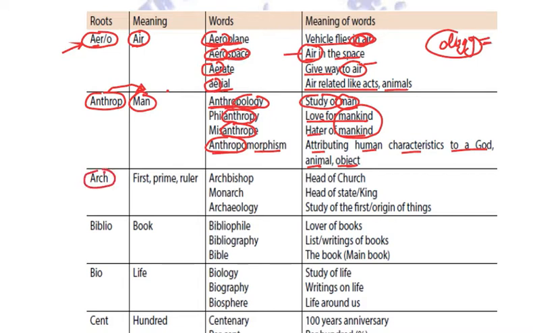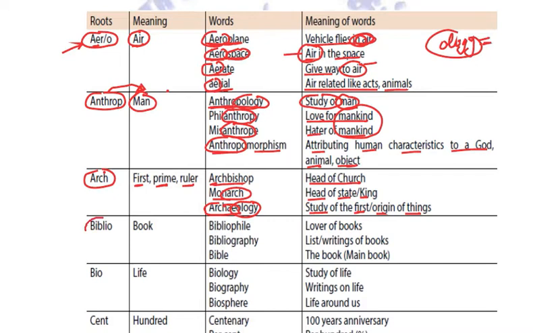Arch. It is first or prime or ruler. These are the three meanings wherever this word arch is used. For example, archbishop. This means the head of the church. Monarch, the head of the state or the king. Archaeology, ology I just told you, the study of. So archeo, it is the study of the first or the origin of things.